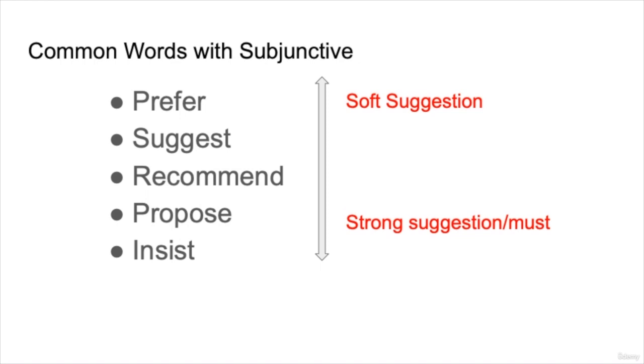And starting with prefer, this is a very soft suggestion. So it's not strong, but they like it if this happens. And insist is a very strong suggestion, and it's a must. In fact, we often use insist with I must insist.